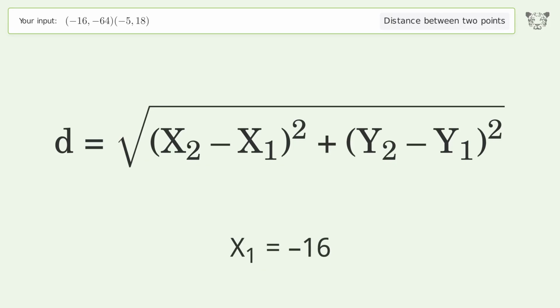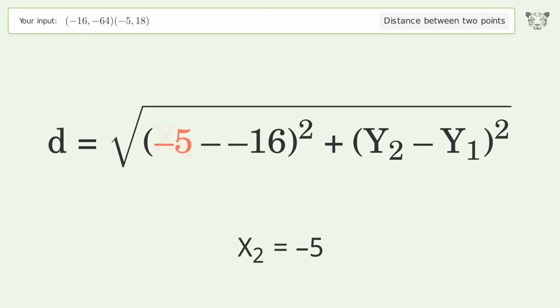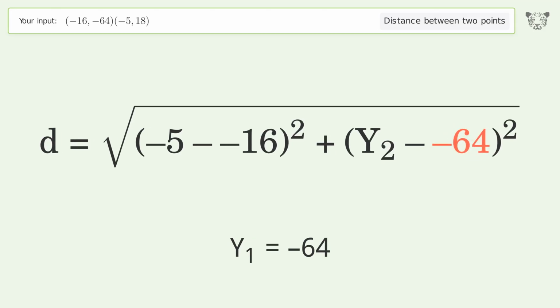x1 equals -16. x2 equals -5. y1 equals -64. y2 equals 18.